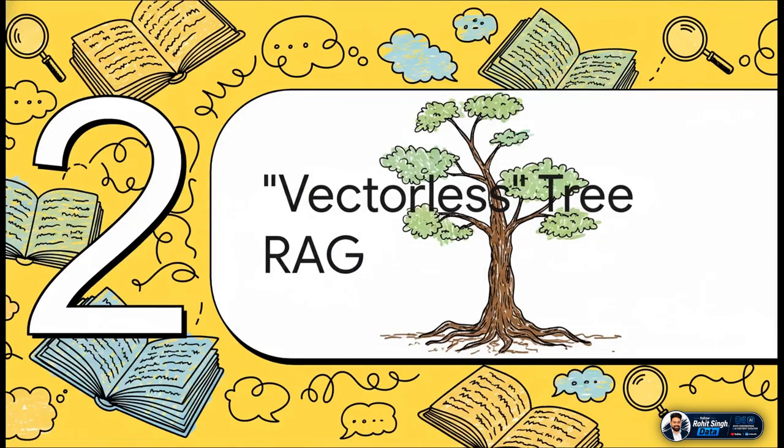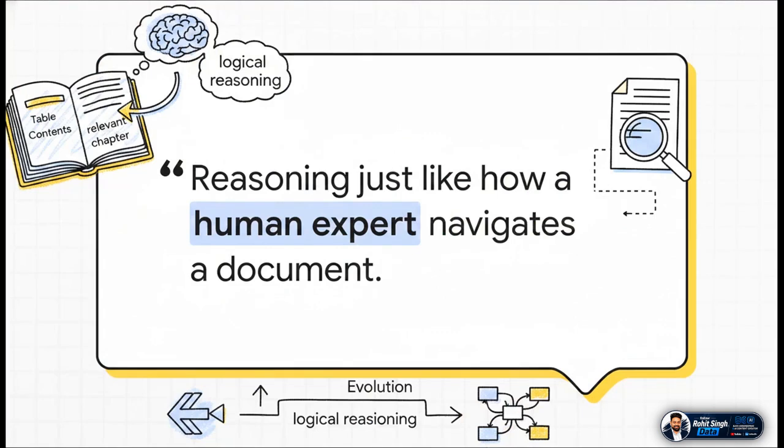Okay, so now let's look at a completely different way of thinking about this, what's being called vectorless tree RAG. Instead of basically shredding the document, this approach tries to mimic how you or I would actually read it. The whole philosophy here is to reason like an expert. I mean, think about it. If I handed you a 500-page technical manual and asked you a specific question, you wouldn't start reading on page 1 word for word. No way. You'd look at the table of contents first, get the lay of the land, and then jump straight to the relevant chapter. Well, this method teaches the AI to do exactly that.